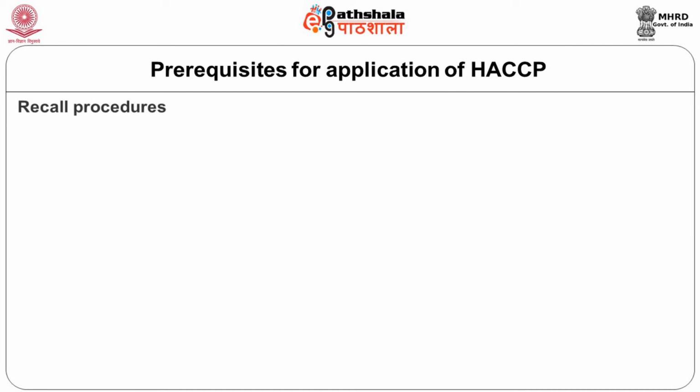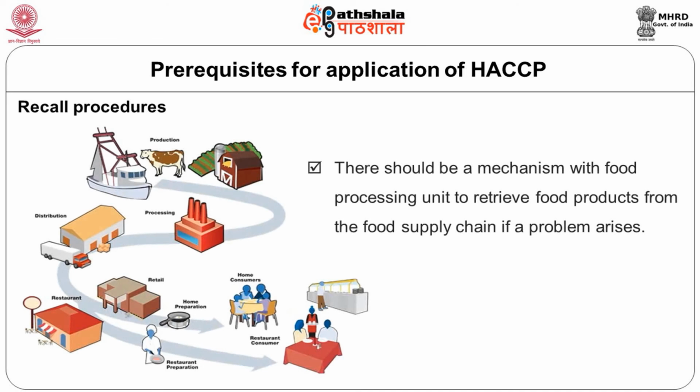Once you trace your products, if something is going wrong with your product, you should be able to recall. Can you have a mechanism? Okay, I can recall my products, very specifically this particular batch, from the consumers or whoever it is. This is not only about telling that you will recall. What is the mechanism that you will use to get it back? So whether you have put that process in place in your system.